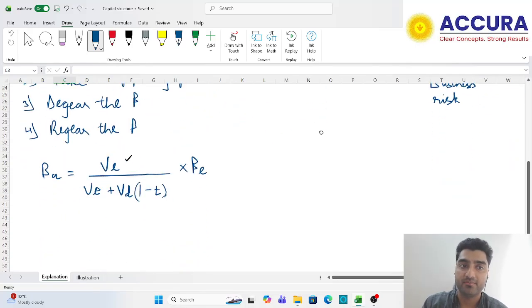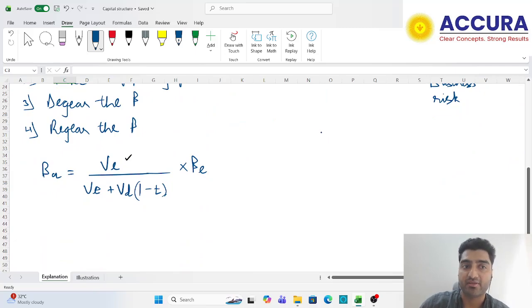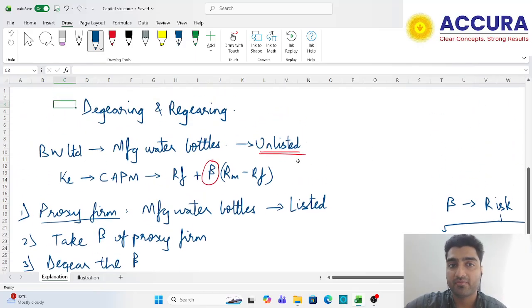I hope this is clear. So my formula is beta asset is value of equity upon value of equity plus value of debt into 1 minus t multiplied by beta equity. Now let's understand this with the help of an illustration.